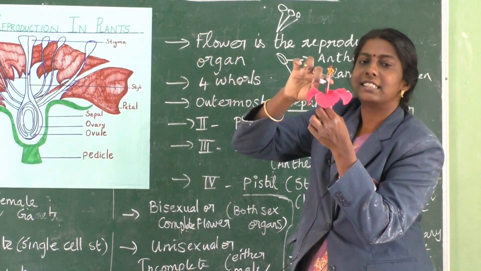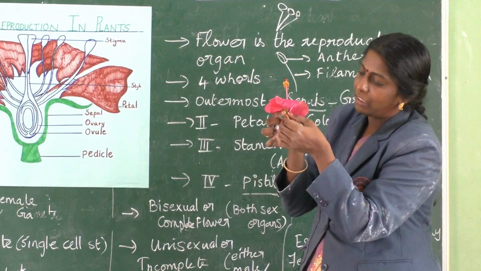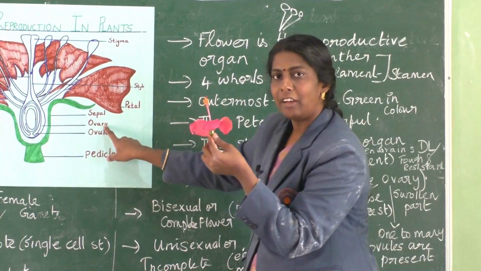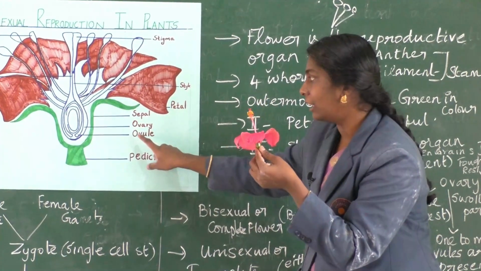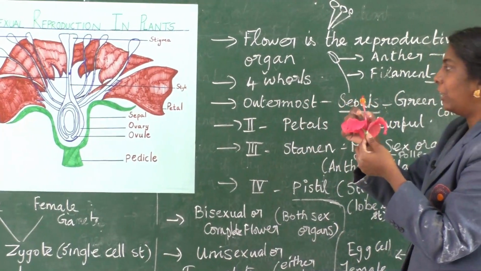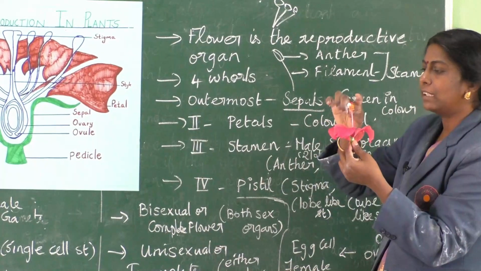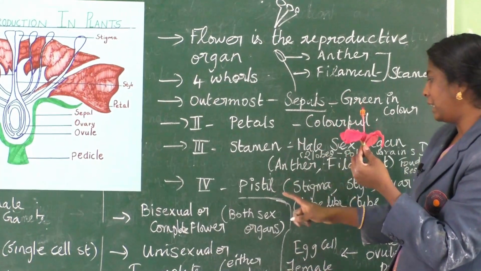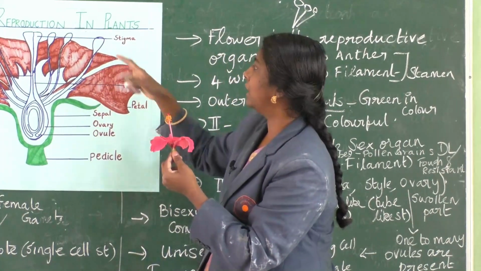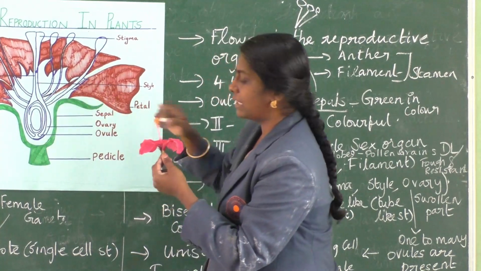Stigma, style, and here in this part you will have the ovary, and within that you can see the ovule also. This female reproductive organ altogether is said to be the pistil. This part is the stigma, and this filamentous structure is the style.